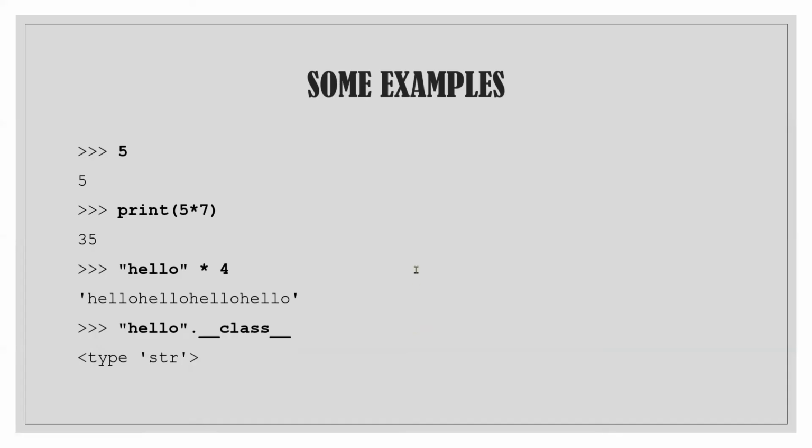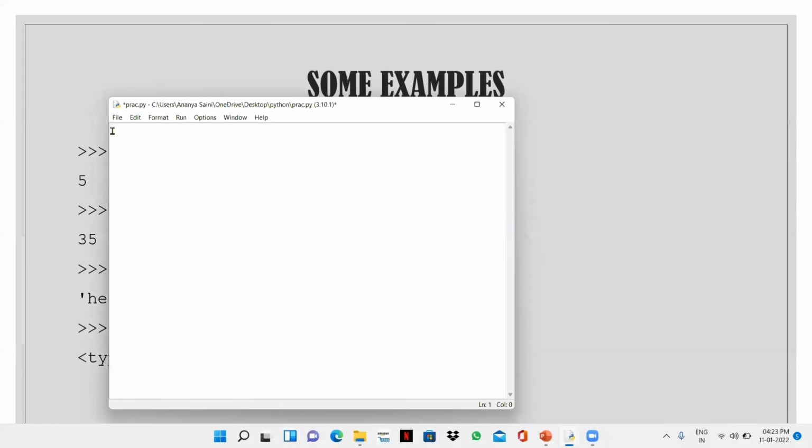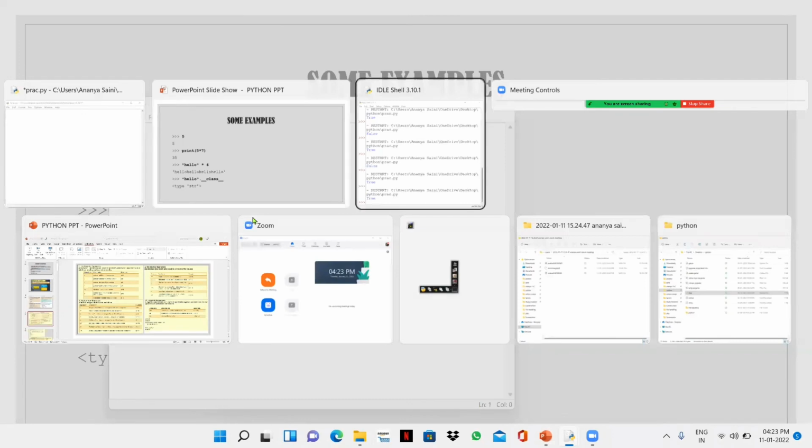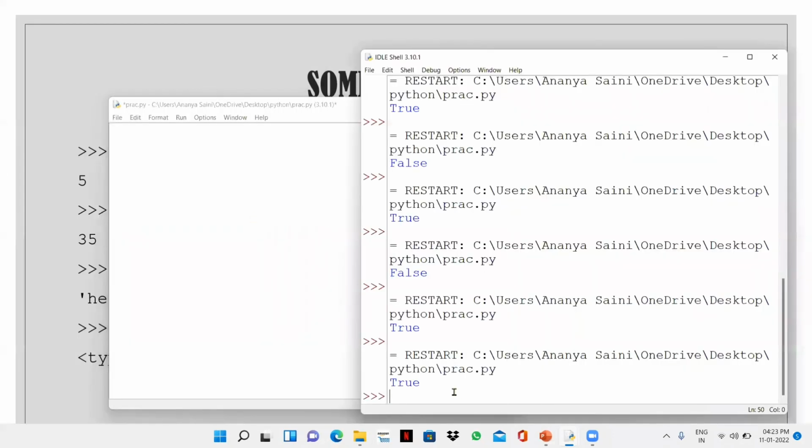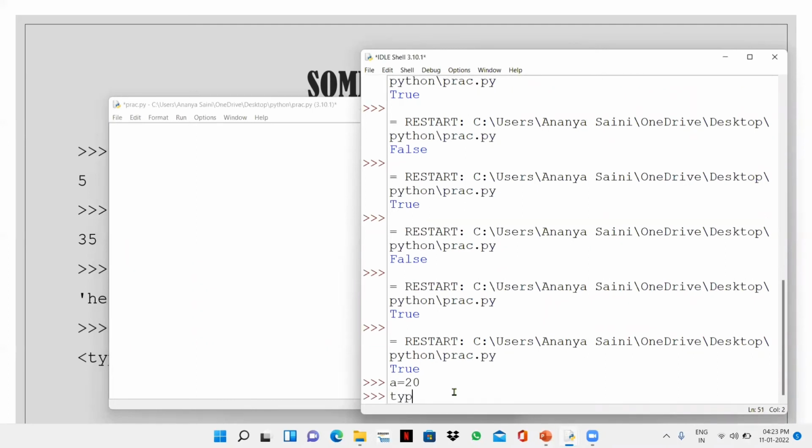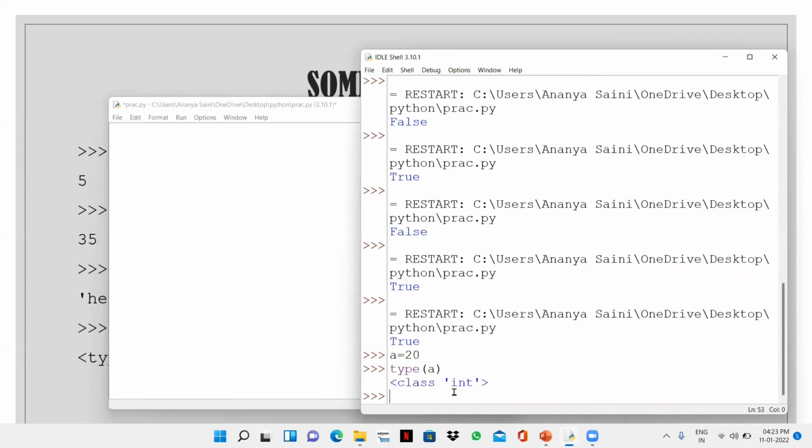Now, let's go in the interactive mode only. If we write a is equal to 20, and we can also use type function, class also and type also, type a, then we will get int. A is an integer. What is a? Not a, the value of a. The value of a is 20 and 20 is an integer. If I write 20, we cannot edit.